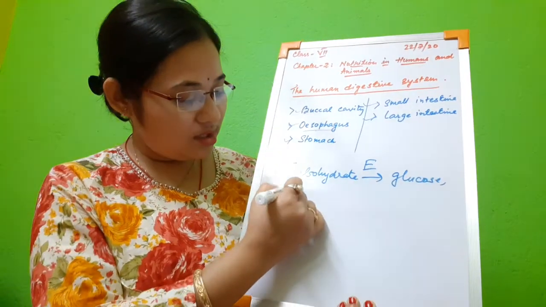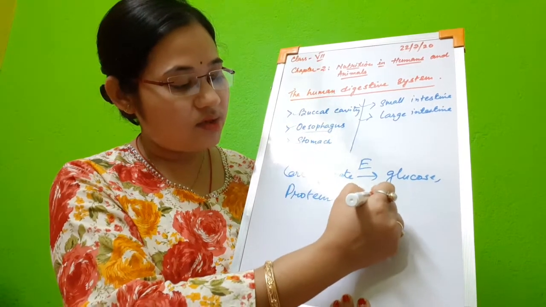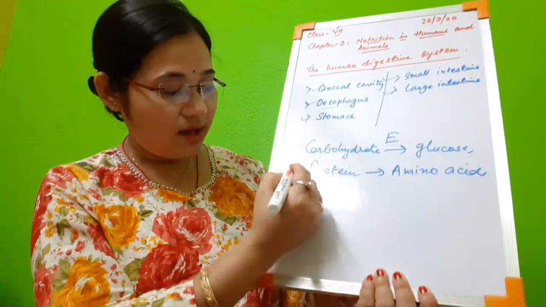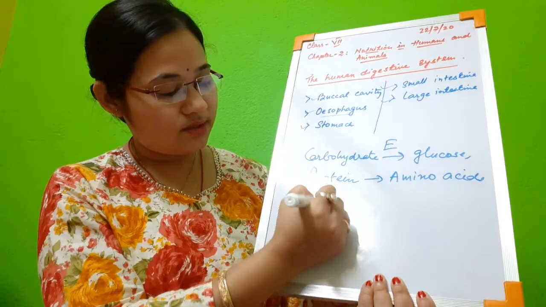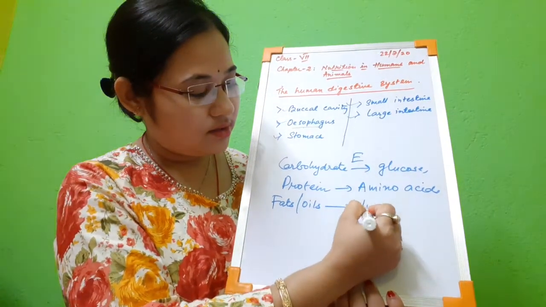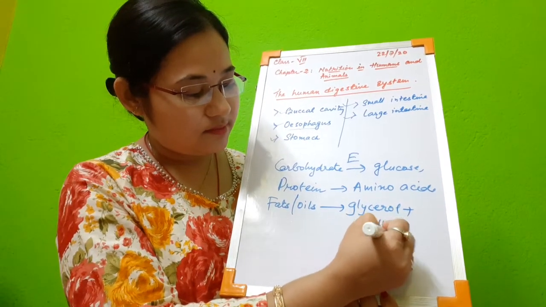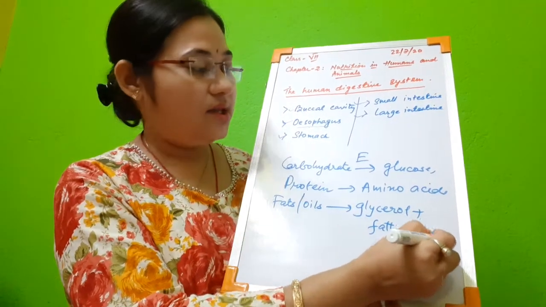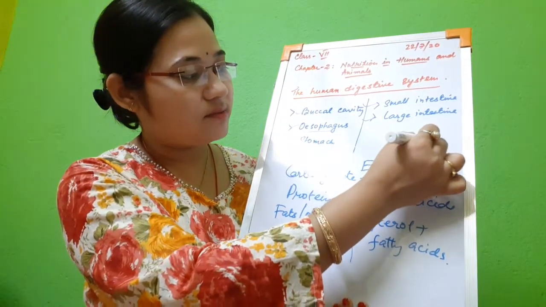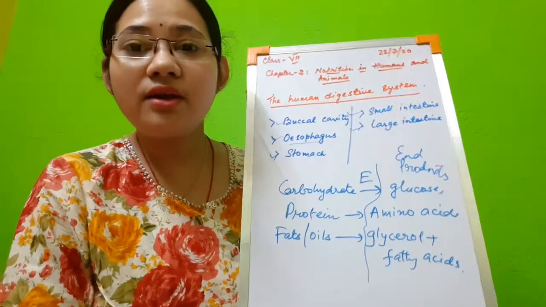Protein is converted into amino acids, and fats and oils are converted into glycerol plus fatty acids. Okay, these are called the end products.